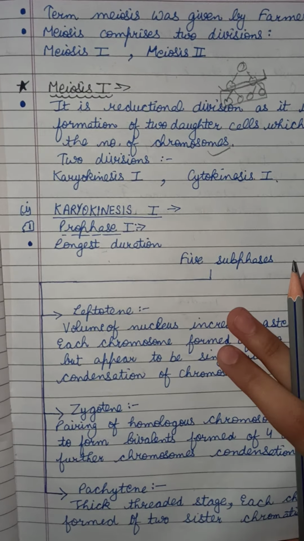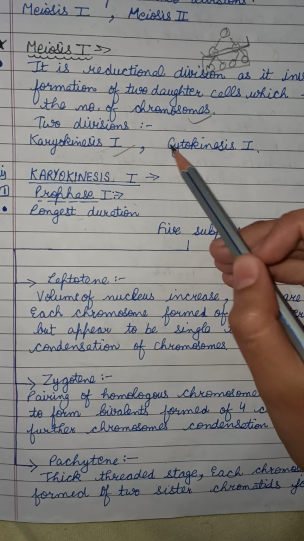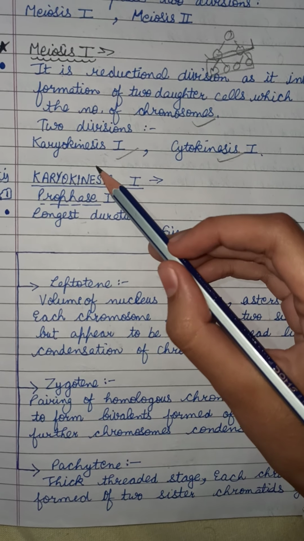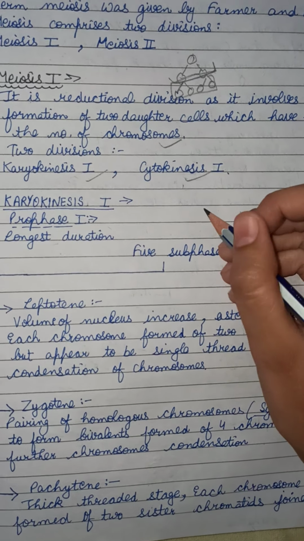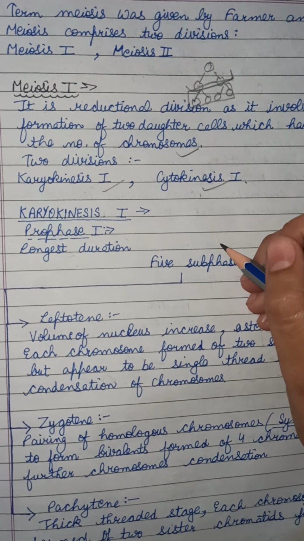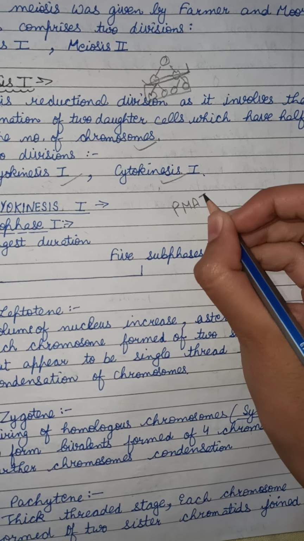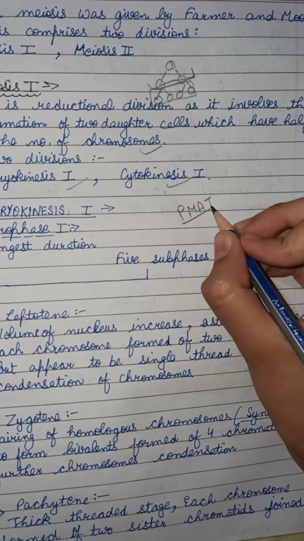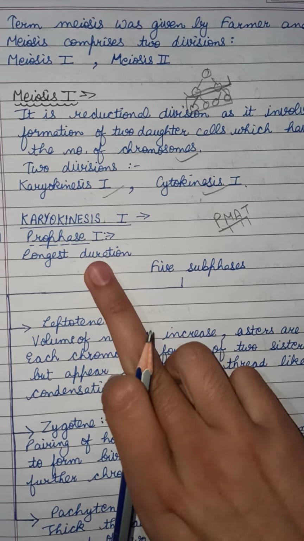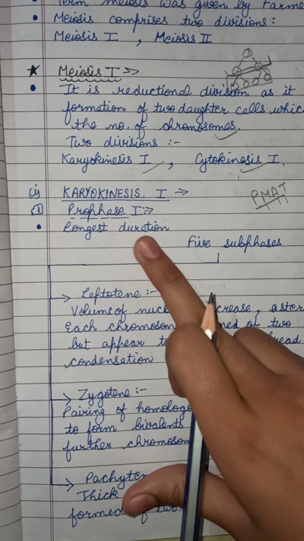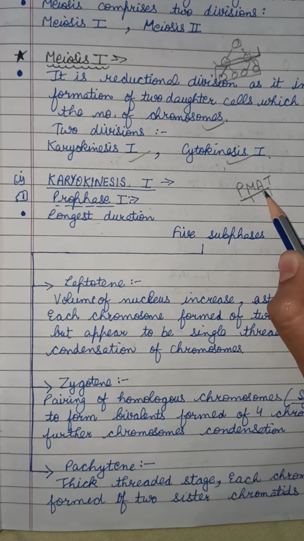So in this lecture we will only discuss karyokinesis 1. There are 2 divisions, karyokinesis 1 and cytokinesis 1: division of the nucleus and division of the cytoplasm. I am going to give you a trick to remember prophase, metaphase, anaphase and telophase: PMAT. It is an easy way to remember. PMAT: prophase, metaphase, anaphase and telophase. So now karyokinesis 1. Firstly we will go through this. Karyokinesis 1 again includes 4 stages: prophase, metaphase, anaphase and telophase.